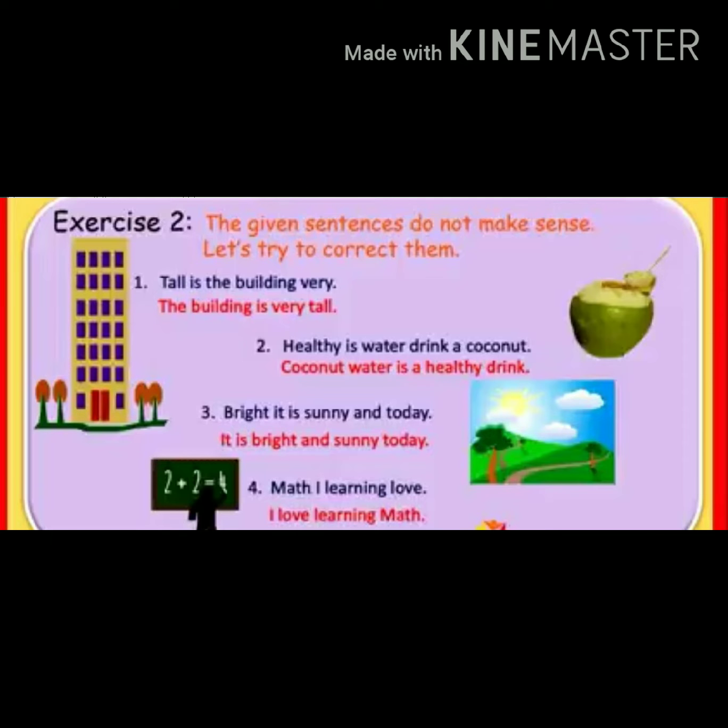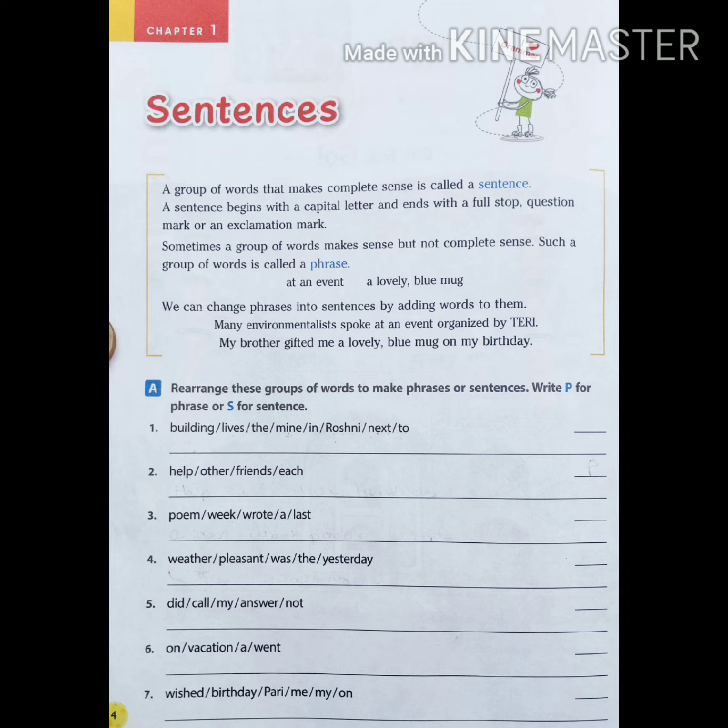The given sentences do not make sense, so let's try to correct them. These are not in the proper order. "Tall is the building very." We can make it a sentence like: the building is very tall. Number 2, "healthy is water, drink a coconut." These are groups of words, but they are not called a sentence because they are not giving us complete meaning. Number 3, "bright, it is sunny and today." It is bright and sunny today. And number 4, "math, I learning love." I love learning math.